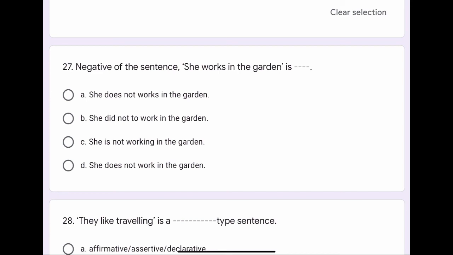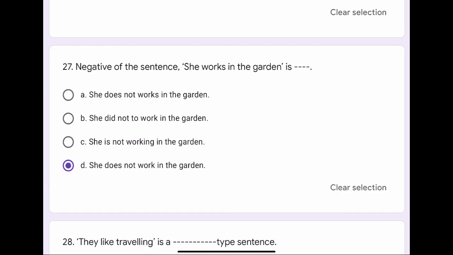Question number 27. Negative of the sentence, she works in the garden, is dash dash. The options are A. She does not work in the garden, B. She did not work in the garden, C. She is not working in the garden, or D. She does not work in the garden. The correct option is D. She does not work in the garden.